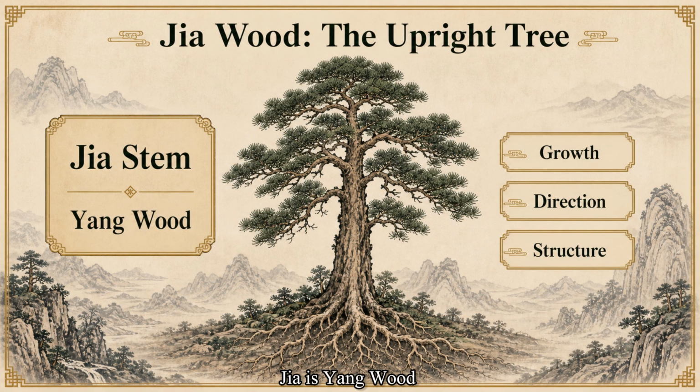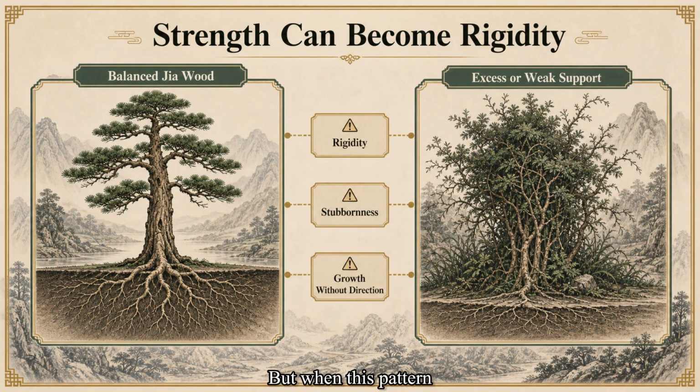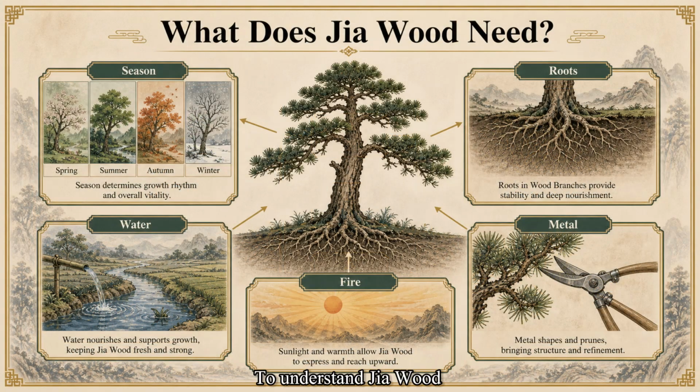Jia is yang wood. As a beginner's image, it can be compared to a tall tree, a central trunk, or structural timber. Its traditional imagery suggests upward growth, clear direction, structure, responsibility, and a preference for building something lasting. But when this pattern becomes excessive or unsupported, the same directness may become rigidity, stubbornness, or growth without useful form. To understand Jia wood, we must still ask about its season, roots, water support, fire expression, and metal regulation.